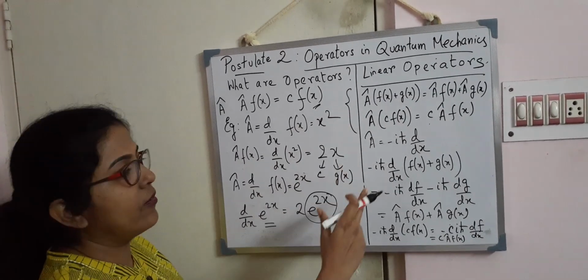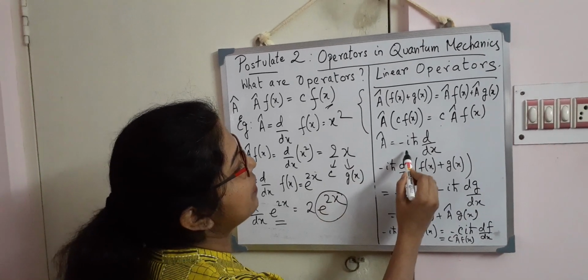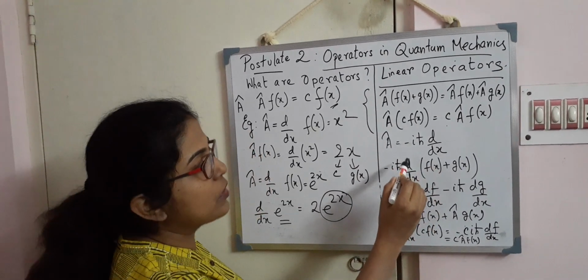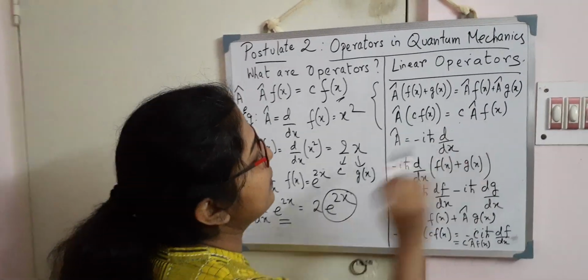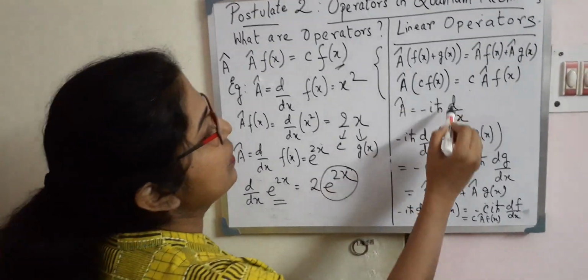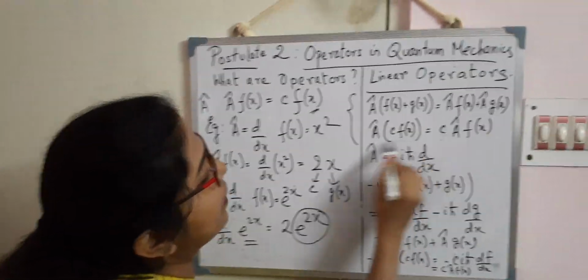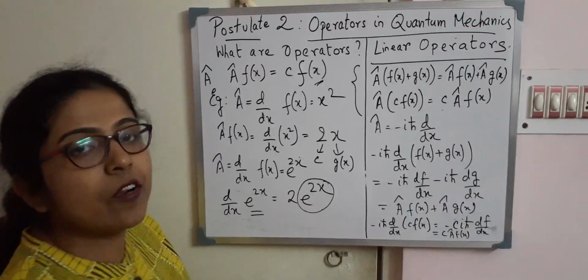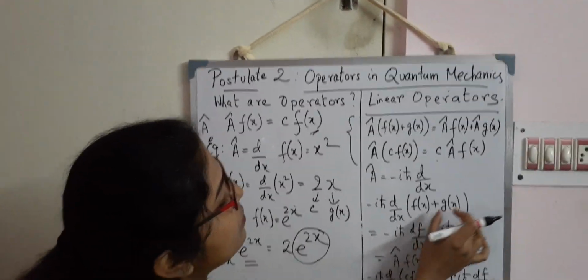Let us now give one more example. Say the A cap operator is minus i h cut times d/dx, where i is the imaginary number and h cut is h by 2 pi, which is of course a constant. Now I want to examine whether this operator is linear or not. I operate it on f(x) plus g(x).